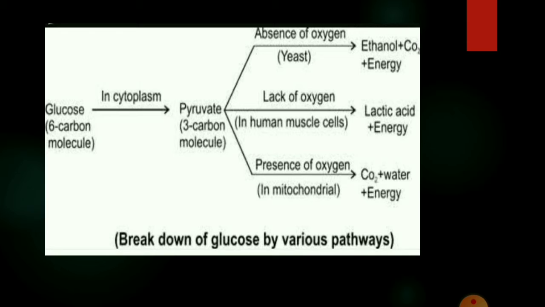Here you can see the three processes of respiration. One is in the absence of oxygen, and the next two are in the presence of oxygen, and in case of human muscle cells, when there is a lack of oxygen. The energy released during cellular respiration is immediately used to synthesize a molecule called ATP, that is adenosine triphosphate, and ATP is an energy currency for most cellular processes.